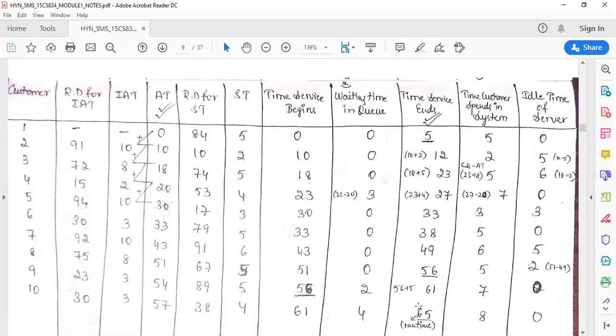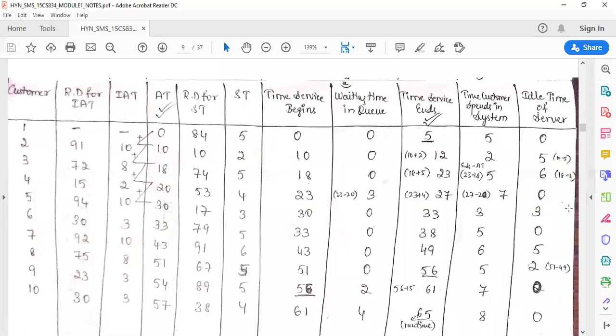Next, the server will be free at 61. The customer is coming at 57. Between 57 and 61, the customer will be waiting for 4 minutes. So at 61 it will start. What is the service time? 4. So 61 plus 4 is 65. What is the total time spent in the system? Waiting time in the queue is 4 minutes and service time is 4 minutes, so totally 8 minutes.